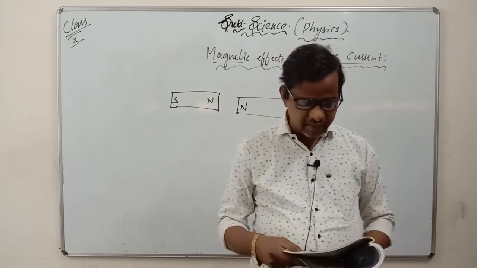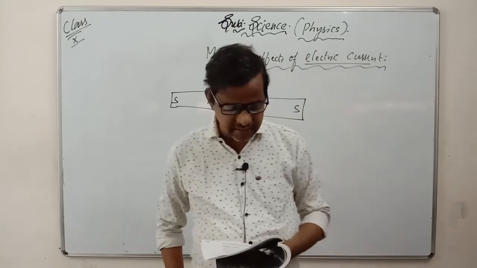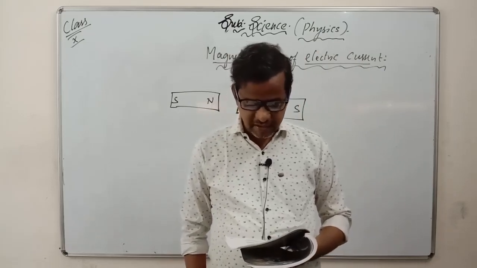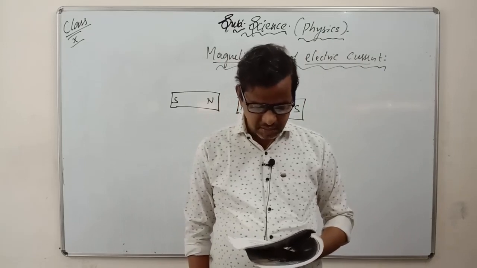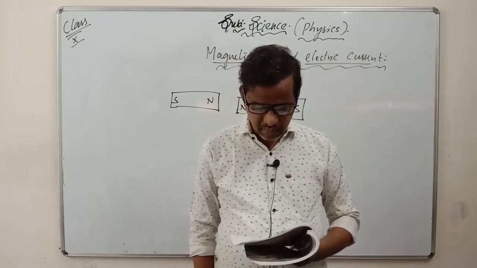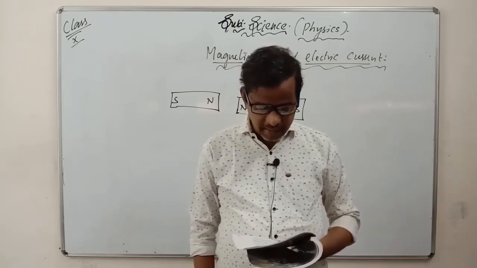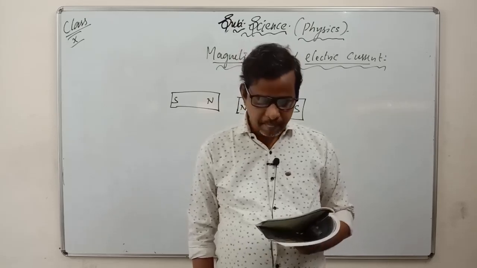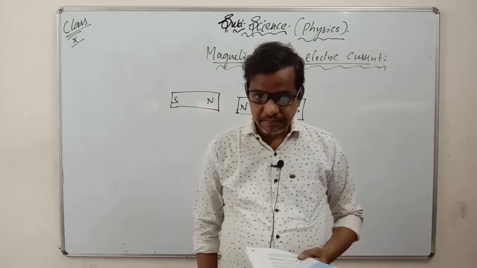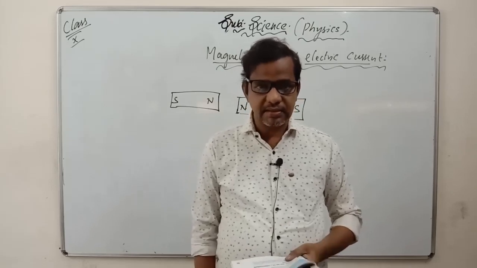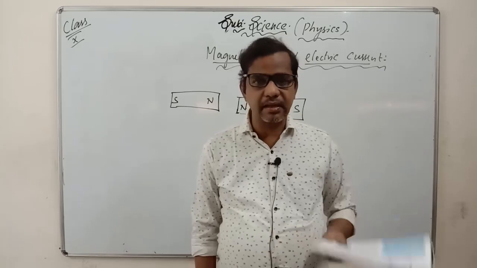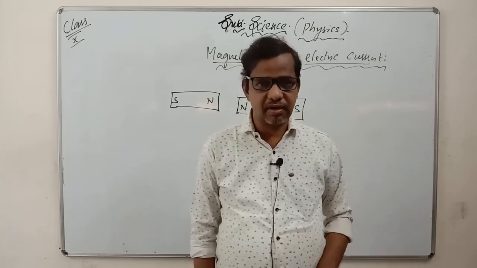The direction of the magnetic field is taken as the direction in which the north pole of a compass moves inside it. Therefore, it is taken by convention that the field lines emerge from the north pole and merge at the south pole. Underline this one. They start from the north pole and end in the south pole. This is a very important thing here.